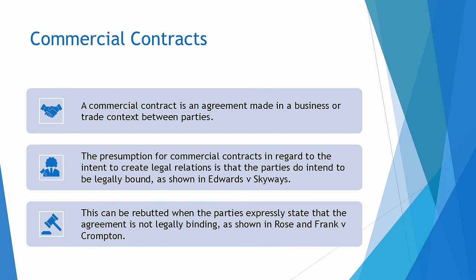Commercial contracts. A commercial contract is an agreement made in a business or trade context between parties. The presumption for commercial contracts in regard to the intent to create legal relations is that the parties do intend to be legally bound, as shown in Edwards v. Skyways. This can be rebutted when the parties expressly state that the agreement is not legally binding, as shown in Rose and Frank v. Crompton.